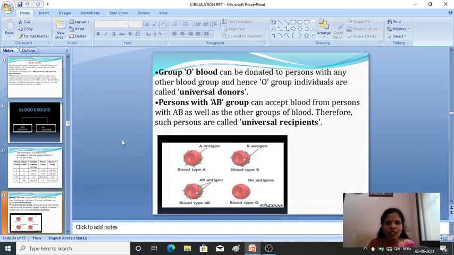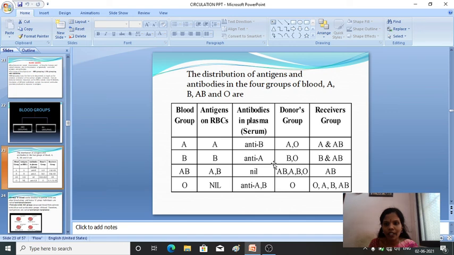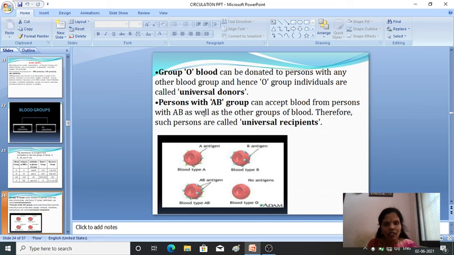Then the person who is having AB group can accept blood from the person with AB as well as other groups of blood also. Because of that reason, AB is called the universal receiver. They can receive any of these blood groups. But the person who is having O group can donate to any other person. So O group is commonly known as universal donors and AB is known as universal recipient.